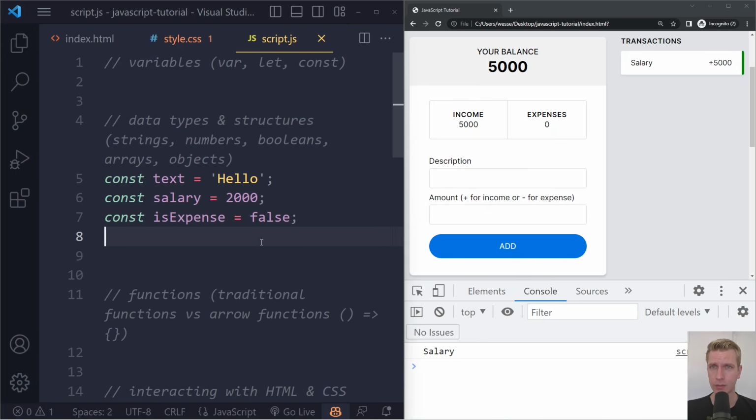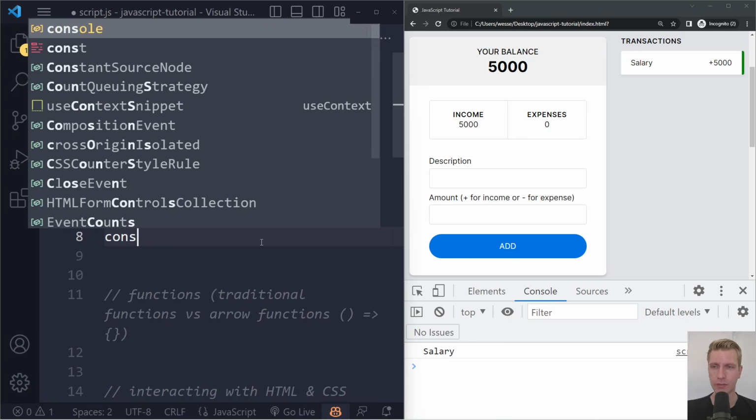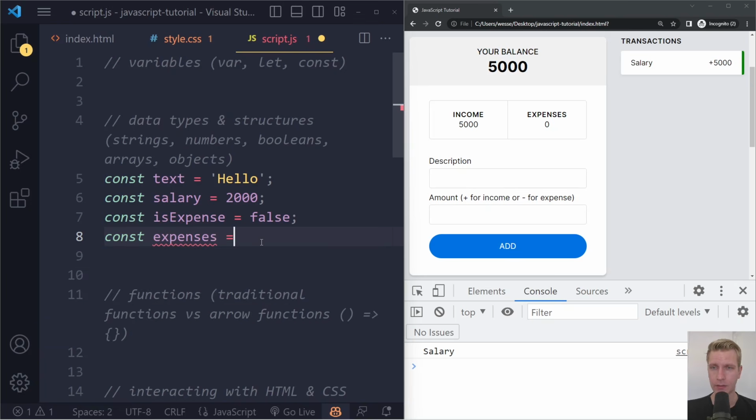Often in your programs or applications, you want to have a list of something. Right, so we could have, let's say, const expenses, a list of expenses. A list in JavaScript is an array, and you use square brackets with that. So for a list of something, you want to use an array, and in here we have the actual values that are part of the list.